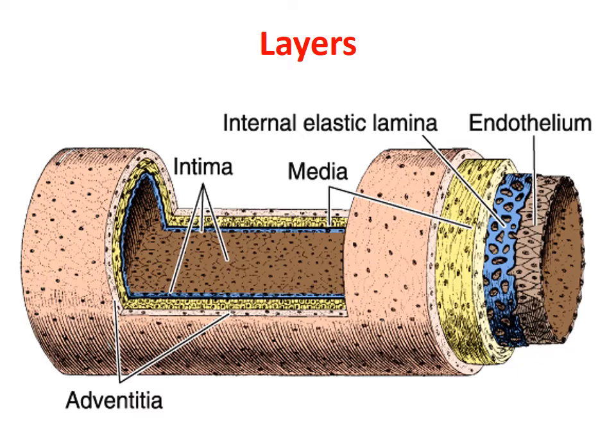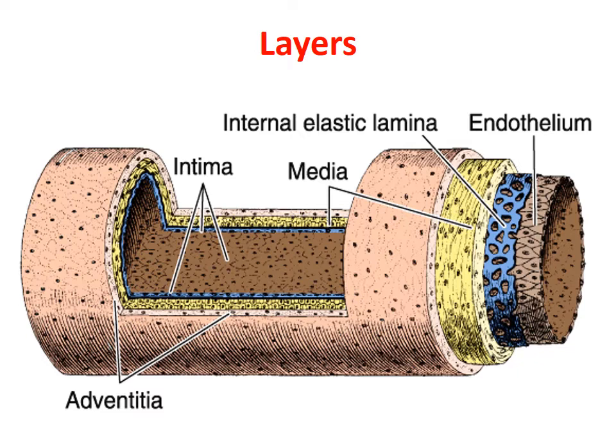So what I have described till now, the various layers and structural elements, is of a typical vessel. It is not equally true for all sections of the vascular tree. It is the general description of a typical vessel, right?